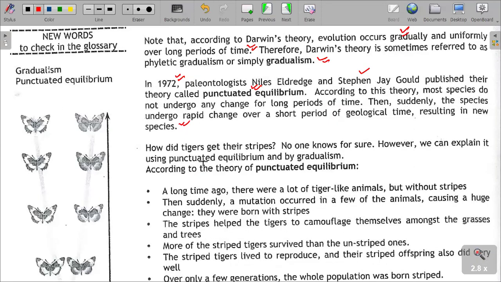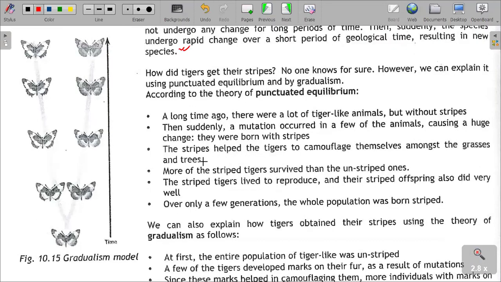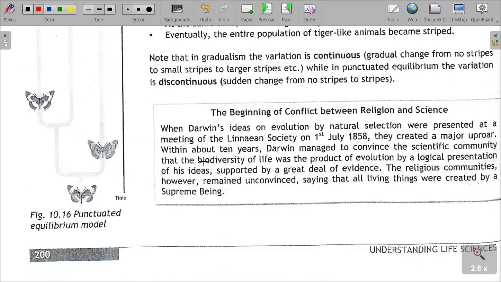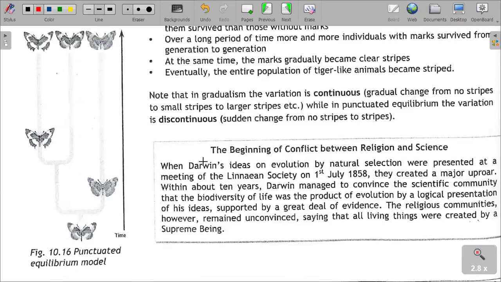If you look, here is the graph that explains punctuated equilibrium. We can name the different generations shown there 1, 2, 3, and 4.